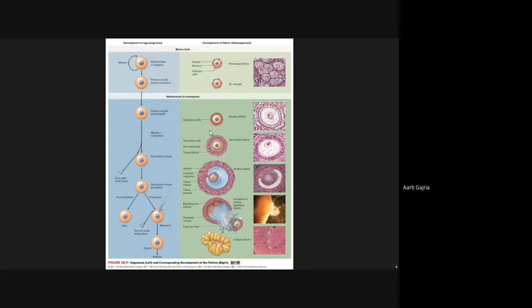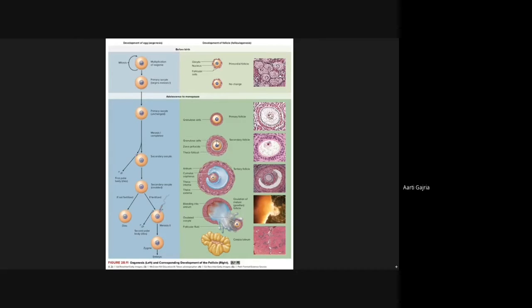Now, these are the granulosa layers which I was talking about. The primary follicle will have a few layers of granulosa cells around it. The secondary follicle will have more layers of granulosa, and here the theca will also come. And this is the tertiary follicle.